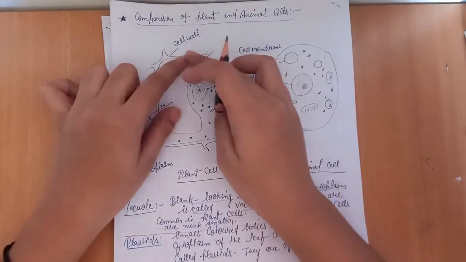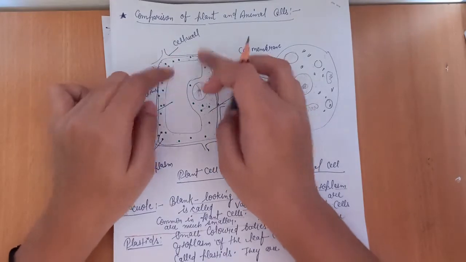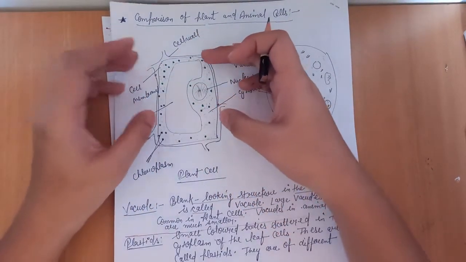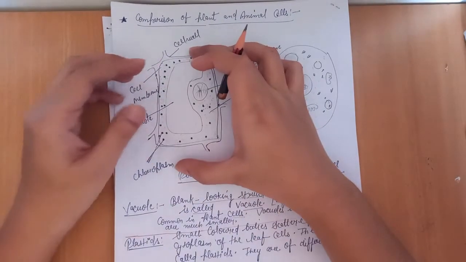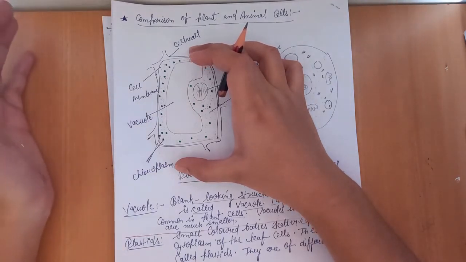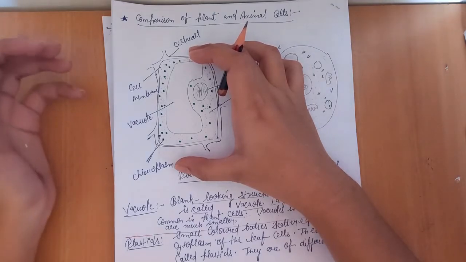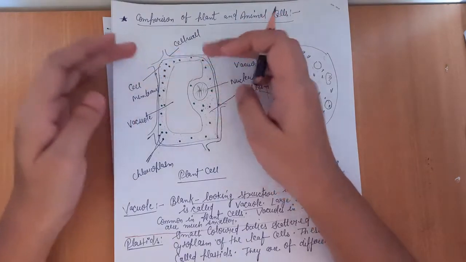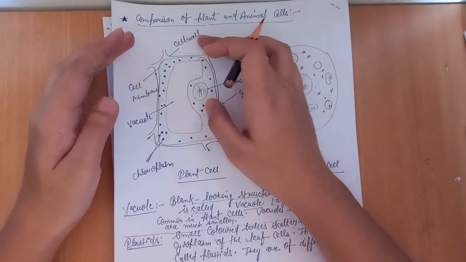The plant cell is covered with a cell membrane, and the cell membrane is further covered with a cell wall. The cell wall provides extra protection to the plant cell, because a plant is exposed to various types of environmental conditions like high temperature and high speed wind. So it needs to protect itself by having a hard covering over the cell membrane, which we call the cell wall.